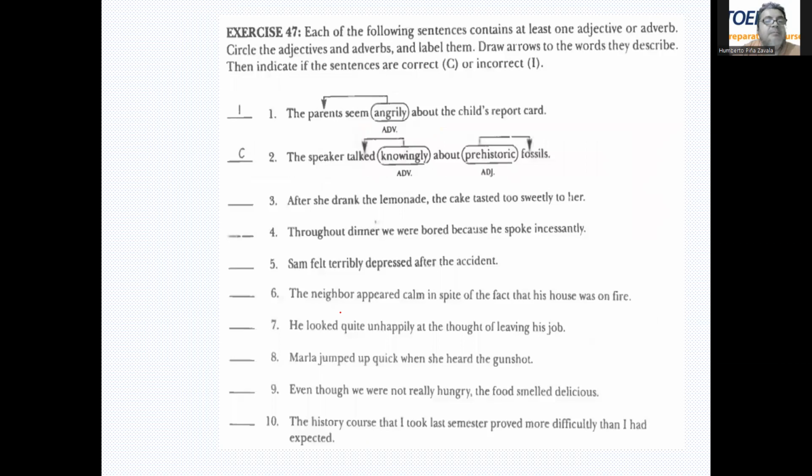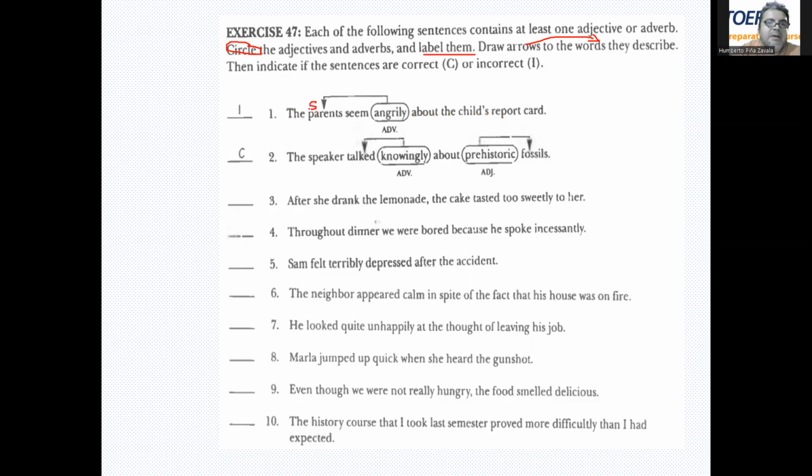Okay, so exercise 47. Each of the following sentences contains at least one adjective or adverb. We're going to circle these adjectives and adverbs, label them as such, and draw an arrow to the words they describe. Then check if the sentence is correct or incorrect. So look at example number 1. The parents seem angrily about the child's report card.